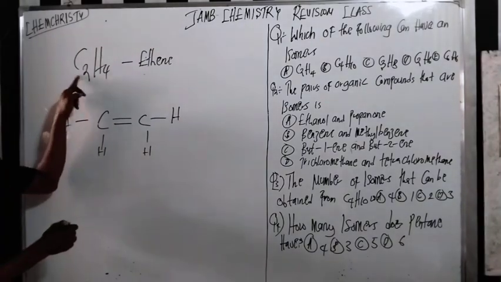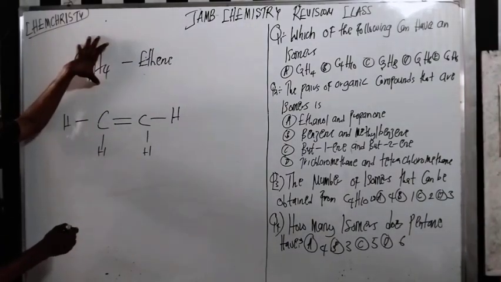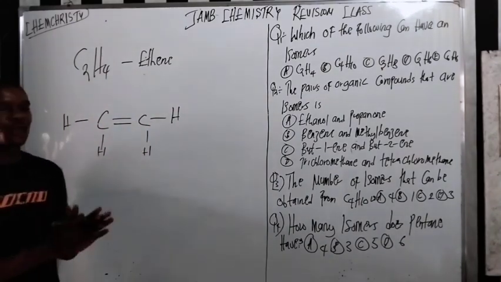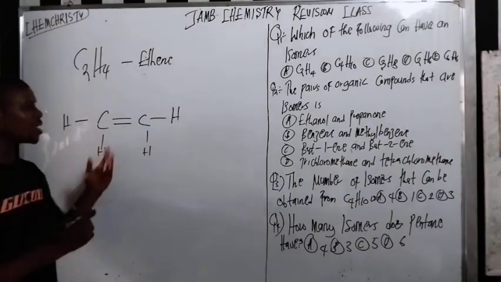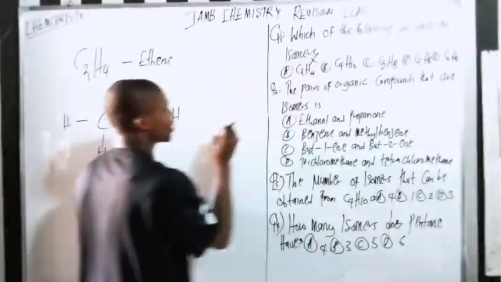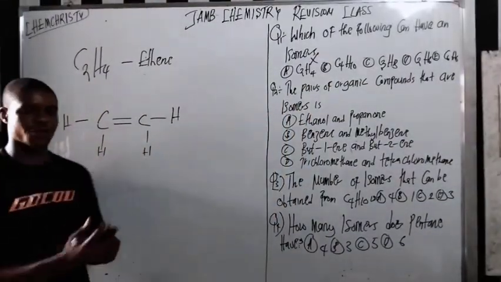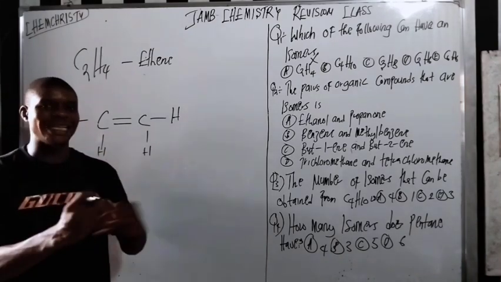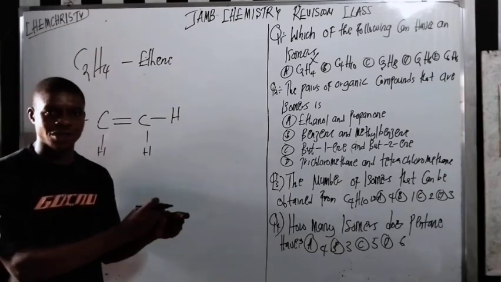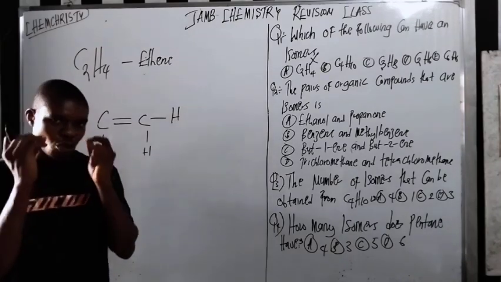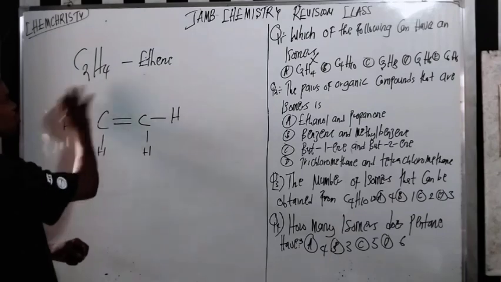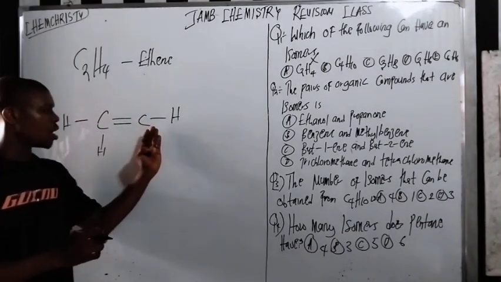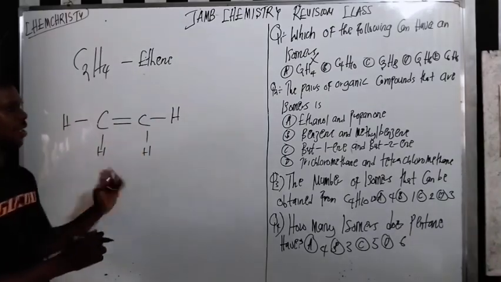So now C2H4 is the molecular formula, and this is the structural formula. Of course, you cannot rewrite this again to get a different structure. There's no way you can rearrange this one to get a different structure, because isomerism simply means how many possible ways you can write this formula to get a different structure, and by different structure, I mean different nomenclature. Do you get that? So this one is out of it, because it can only be C2H2. So you cannot write this one again. This one is out.